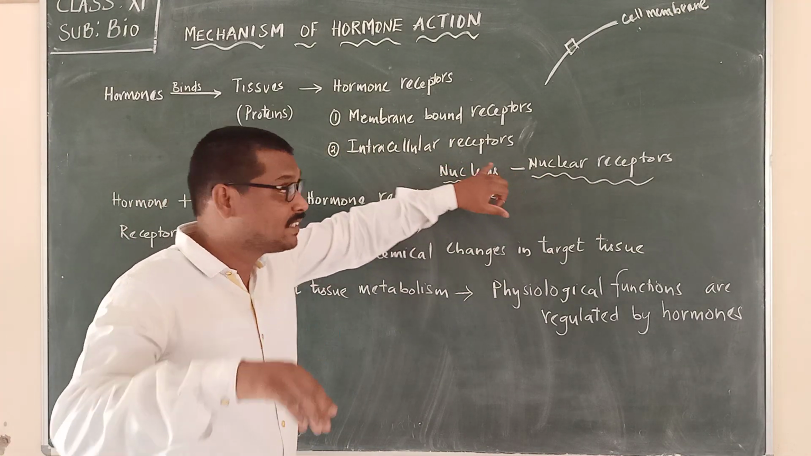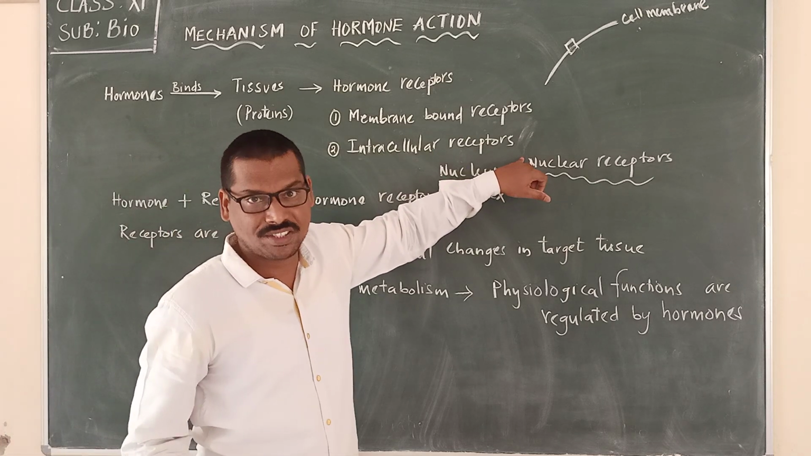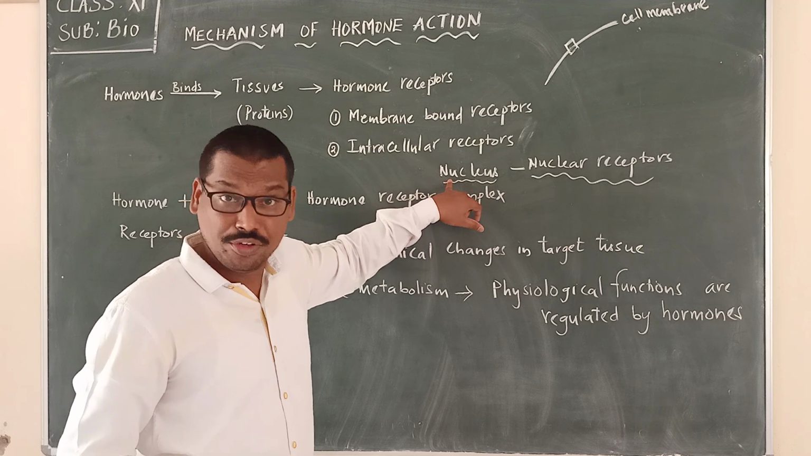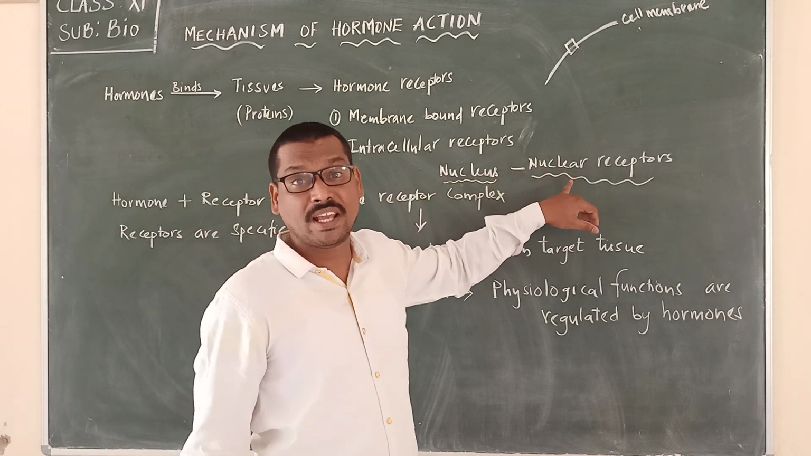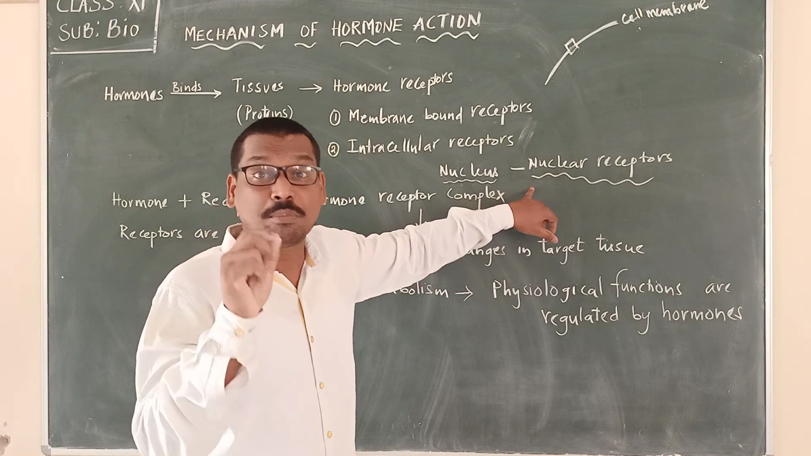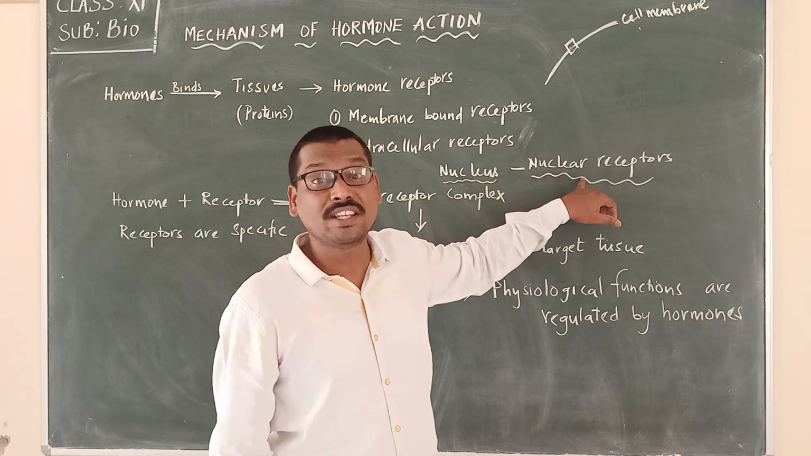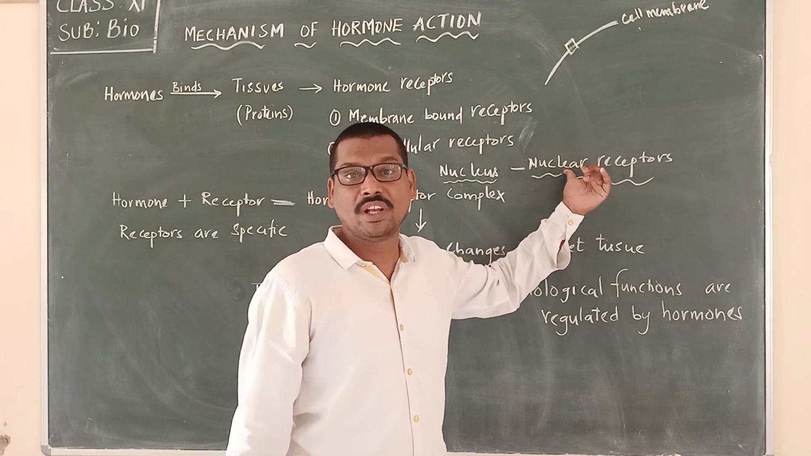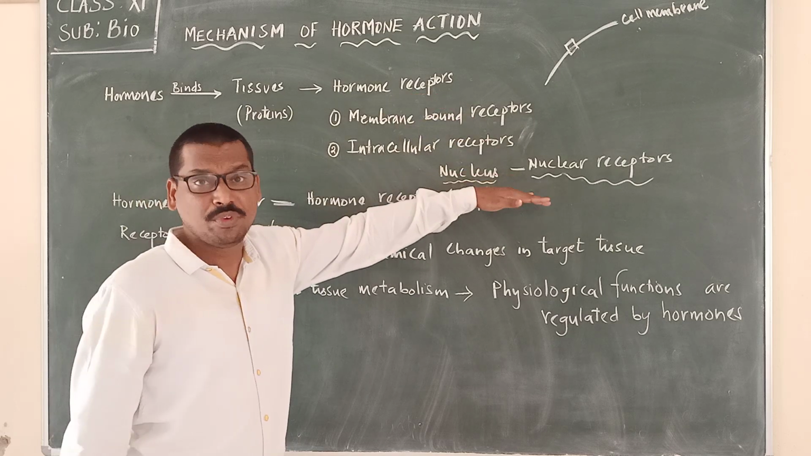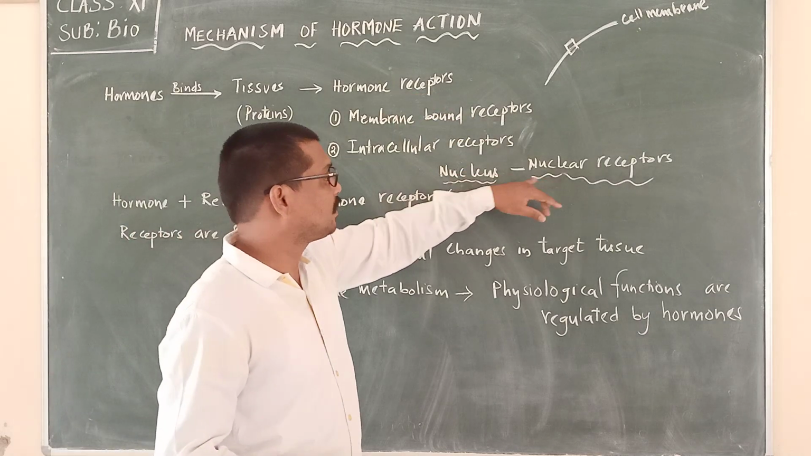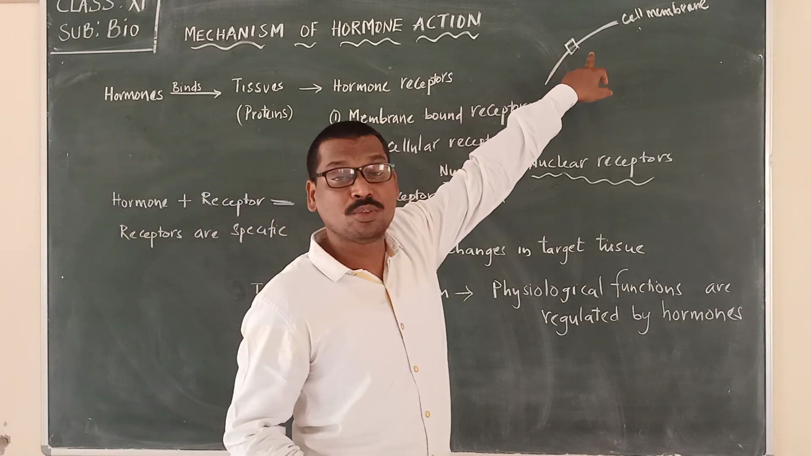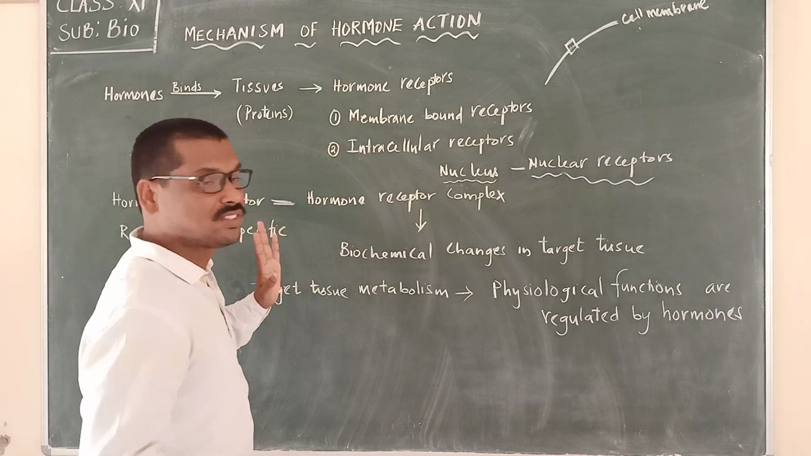They are present inside the cell, that is, inside the nucleus. Inside the nucleus there are proteins to which hormones come and bind. So they are called nuclear receptors. If they are present in the nucleus, they are called intracellular receptors. If they are on the cell membrane, membrane bound receptors.